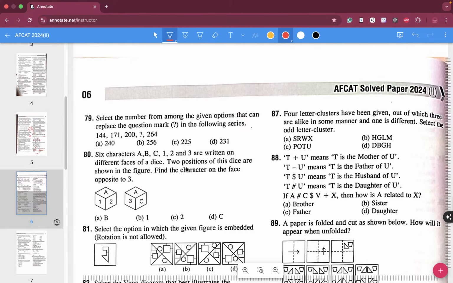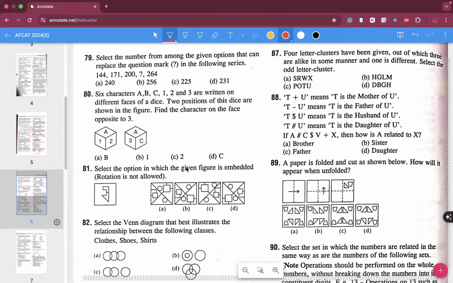Select the number from the given options that can replace the question mark. 141, 171, 200, and then question mark, 264. So first of all, what do we do in such a kind of question, question number 79? We just try to find out the difference.